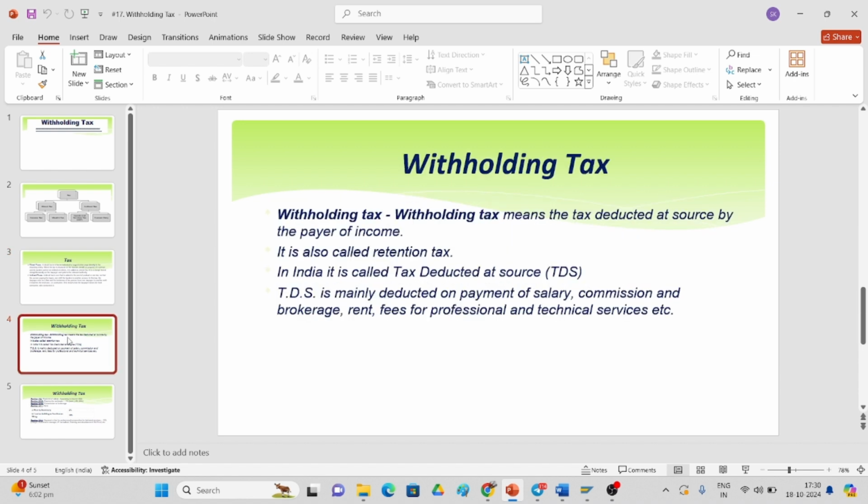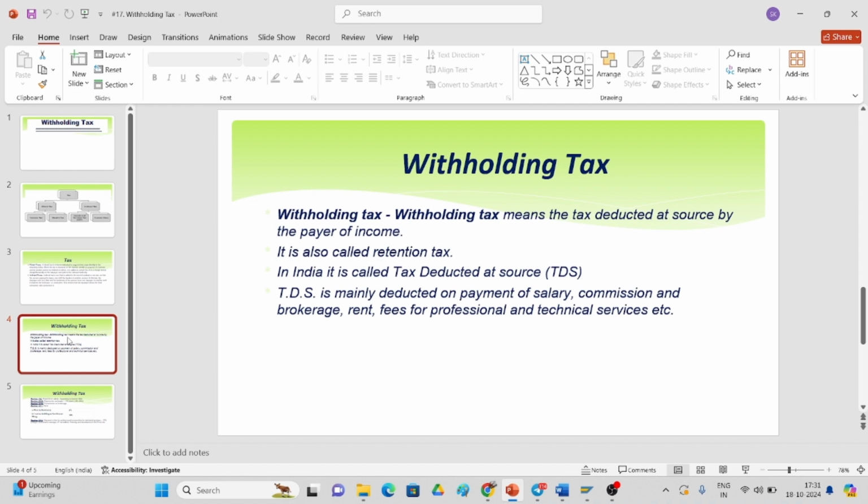Okay, coming to the withholding tax. Withholding tax means the tax deducted at source by the payer of income. What do you mean by tax deducted at source? Withholding tax means what we call TDS. This is the TDS we will be calculating on salaries, professional charges, lottery and so on. If a person is earning a salary, the limit is declared by the government. For suppose, up to 3 lakhs there is no tax, and from 3 lakhs to 5 lakhs 10% is applicable. Like that, the slabs will be declared.